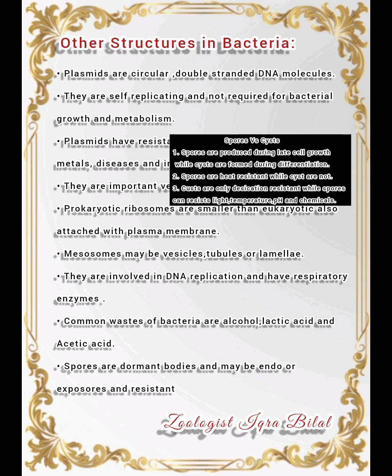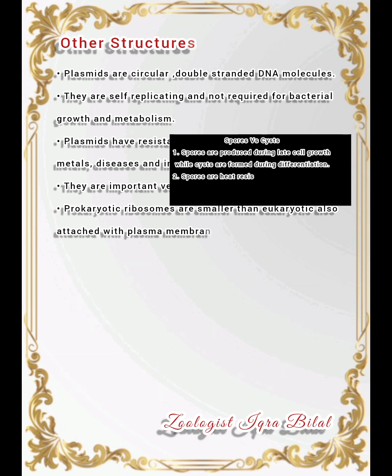Please remember these two. Spores are heat resistant while cysts are not. Cysts are only desiccation resistant, while spores can resist light, temperature, pH, and chemicals.